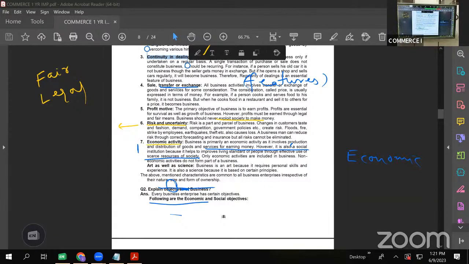This I told you in the beginning: if anything is done for social reasons, we cannot call it a business. It should be done with the intention of earning money. Then only we call it a business. There is a 95% chance you would get this question in your advanced supplementary, and it is very easy also. Please go through this once.